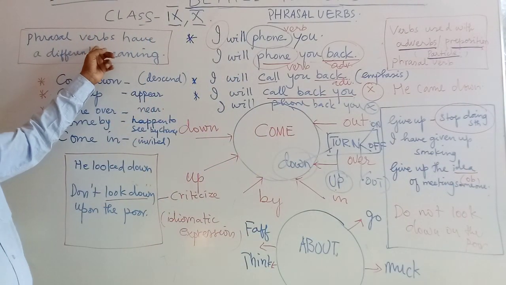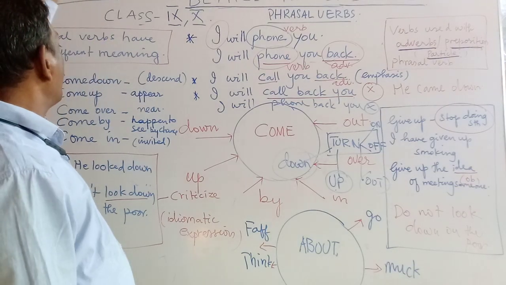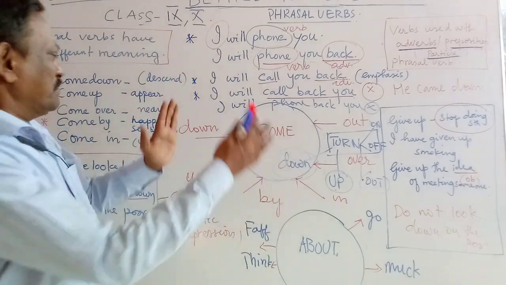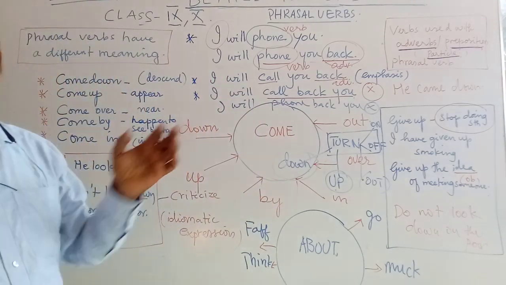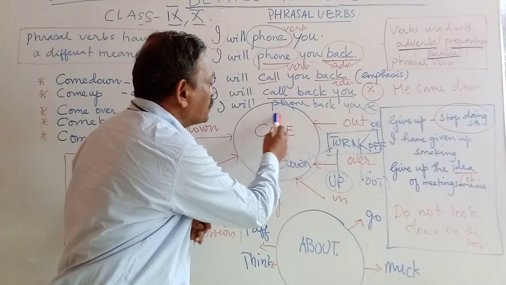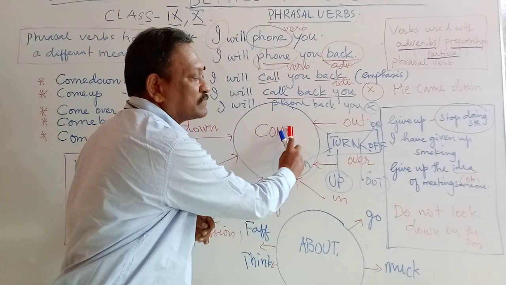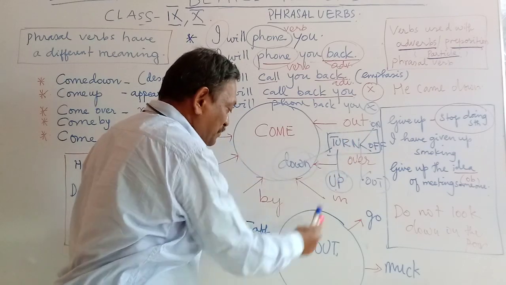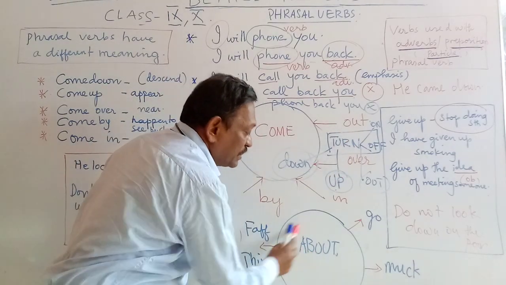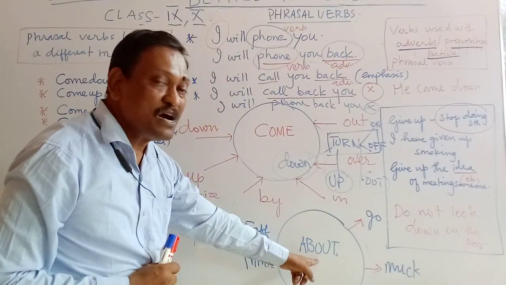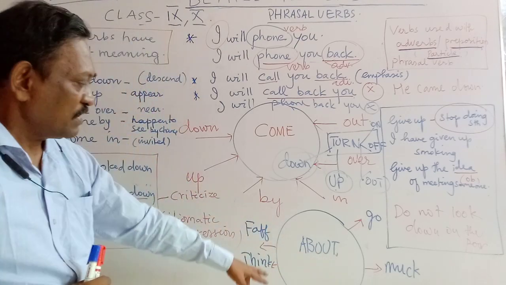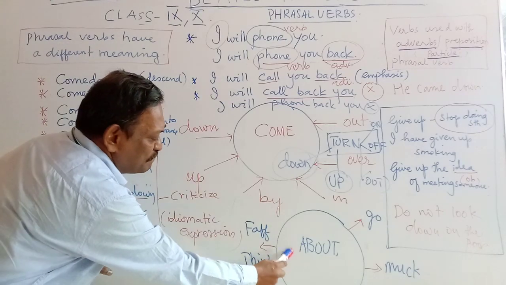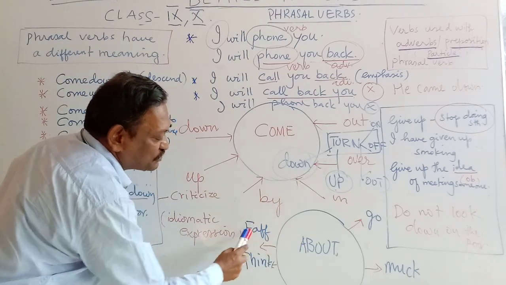And the second point that you need to remember is phrasal verbs have different meanings. And there are thousands and thousands of phrasal verbs. For example, I have taken only one main verb, come. And here I have taken only one main verb, turn. And you see, sometimes you take only the preposition. You see, I have written the preposition about. And a main verb gets attached to that.